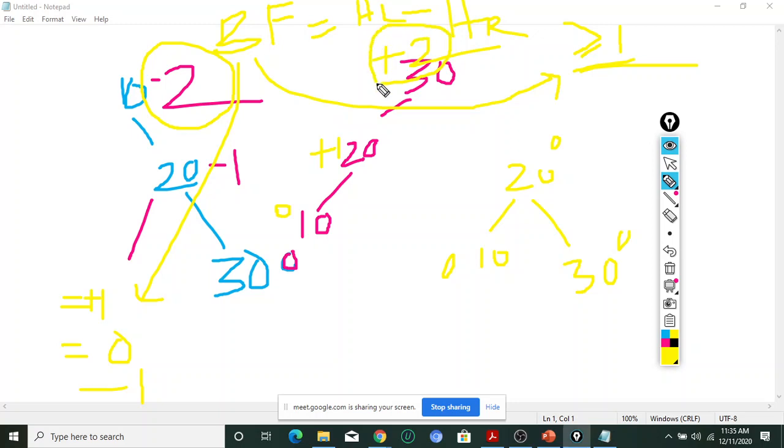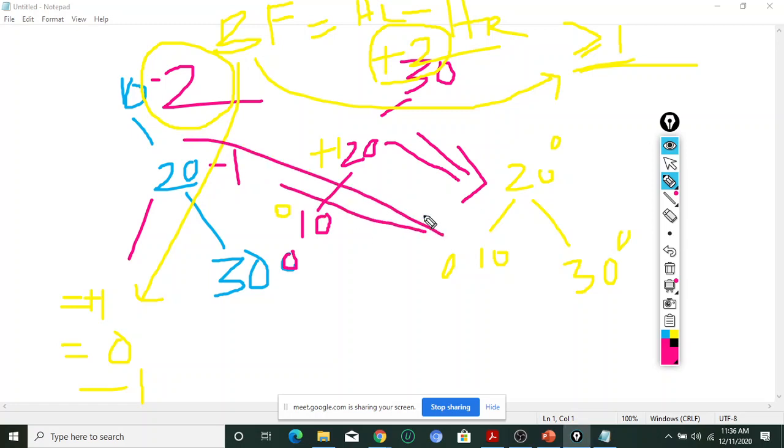So if I insert any node and the balance factor of the particular root node differs, meaning it does not belong to the range minus 1 to plus 1, then we can do some rotation. For example, if I consider this type of diagram and convert it, then we will get this type of diagram.